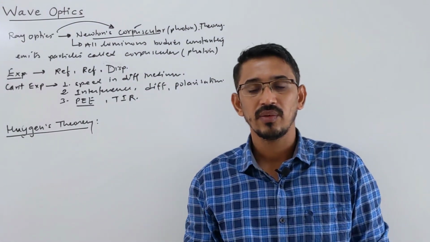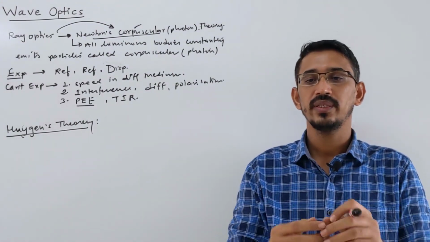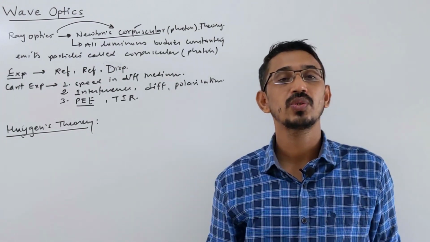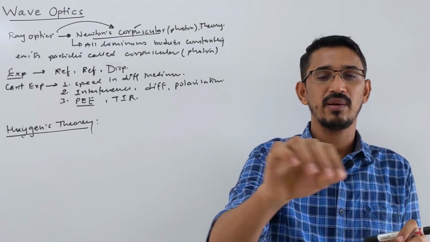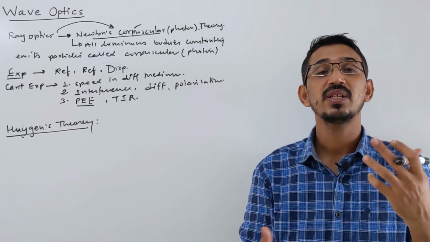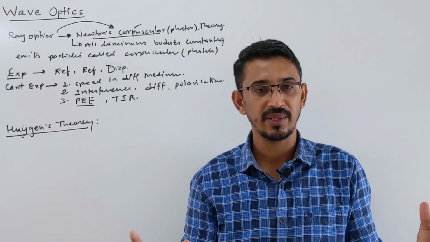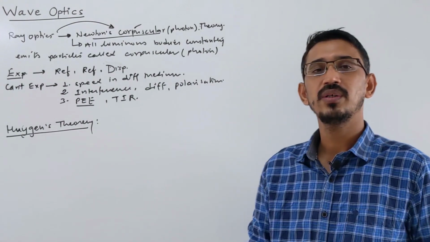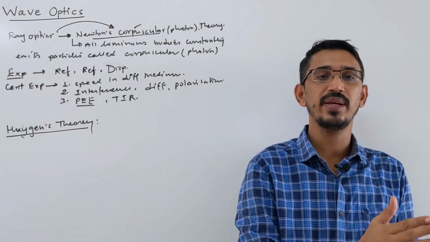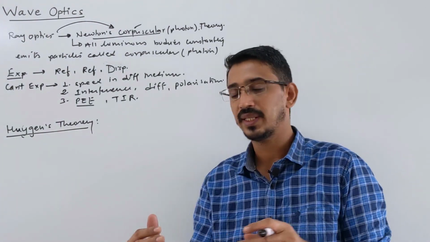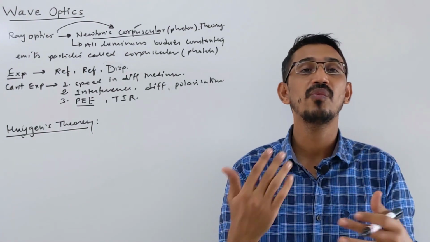He said that when you have a source, the medium around it is emitting some light. Every particle of the medium around that source is a fresh source of new disturbance, meaning they are producing waves. He used two words. One word is called wavelet, and one is called wavefront. So he said that light travels in the form of wavefront.